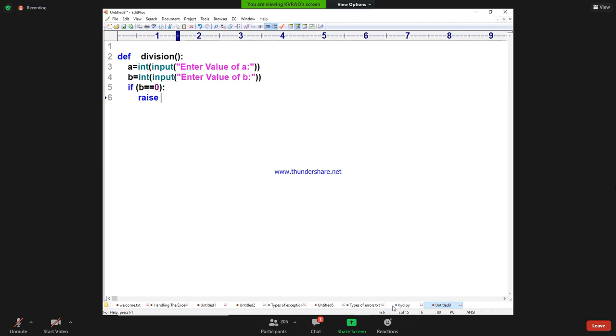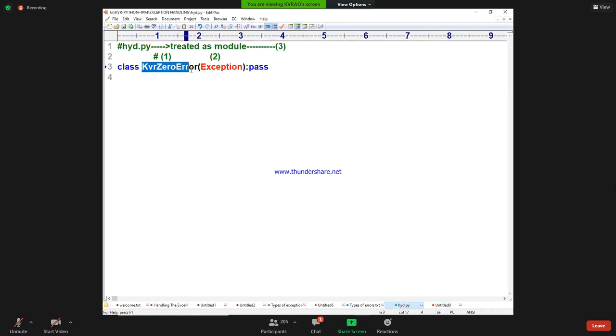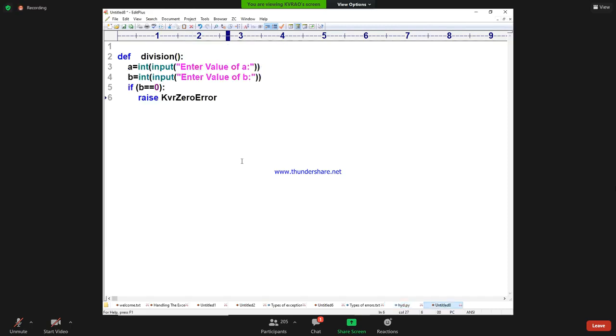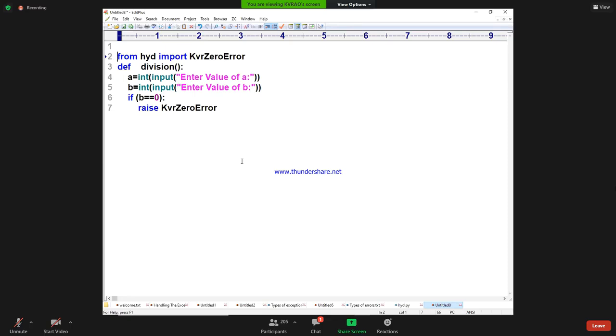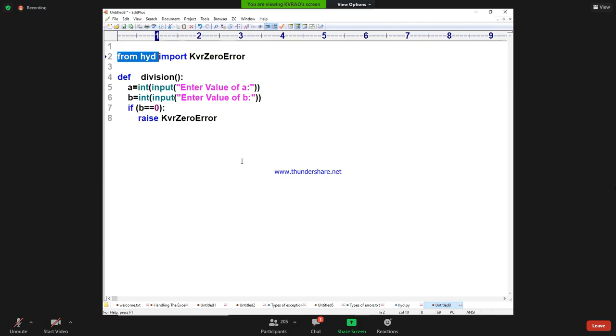Today I am raising my own exception. What is my exception here? KVR zero error. If the denominator is zero, raise KVR zero error. KVR zero error is from which module? From the HYD module. From HYD module, import KVR zero division error. It's a class name. If the denominator is zero, raise the exception.